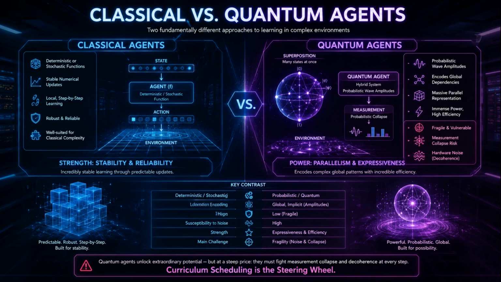This brings the contrast between classical and quantum agents into sharp relief. Think about classical agents. They operate as deterministic or stochastic functions, relying on incredibly stable numerical updates. Quantum agents, on the other hand, are hybrid systems. They rely on probabilistic wave amplitudes. Now, this allows them to encode complex global dependencies with incredible efficiency. But it comes at a steep price. It makes them immensely fragile. They're highly susceptible to measurement collapse, and they are constantly battling physical hardware noise.